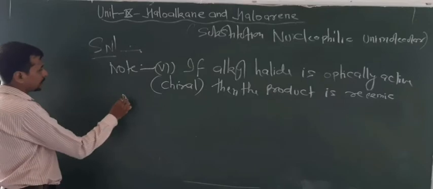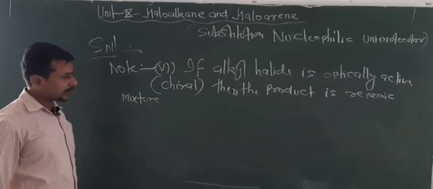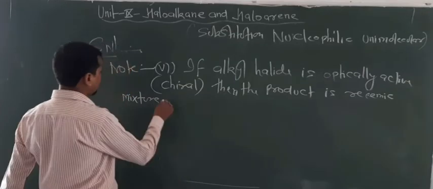About this I told you, racemic mixture means it has 50% D configuration and 50% L configuration.